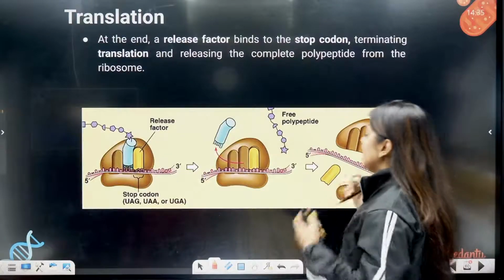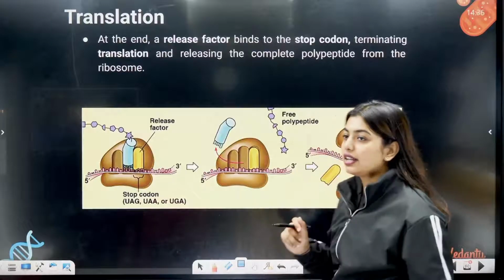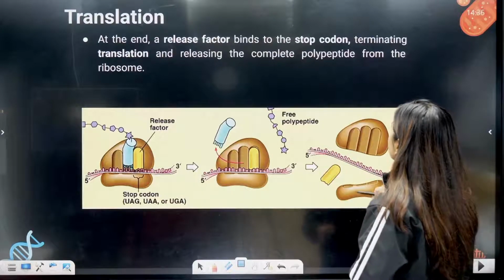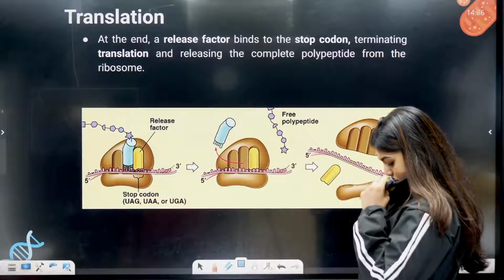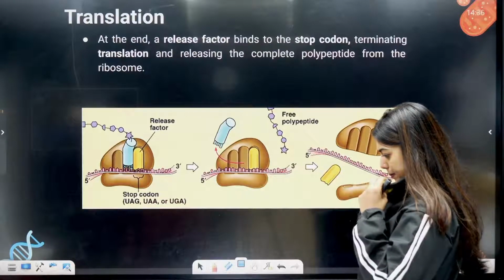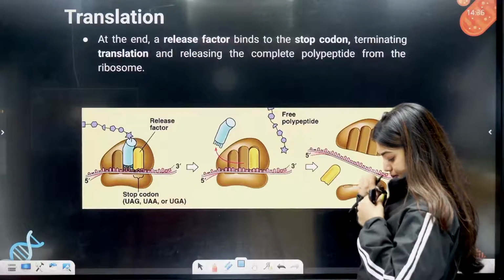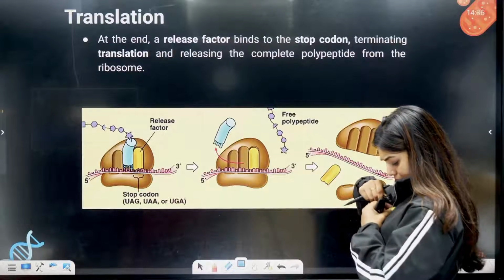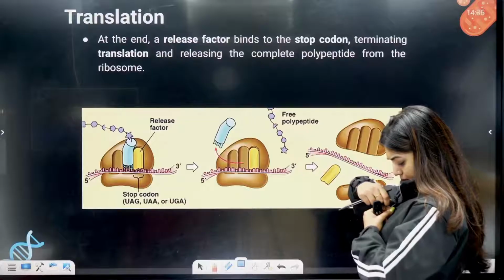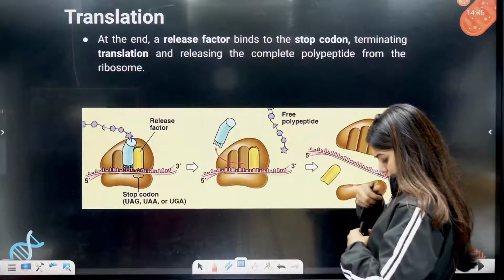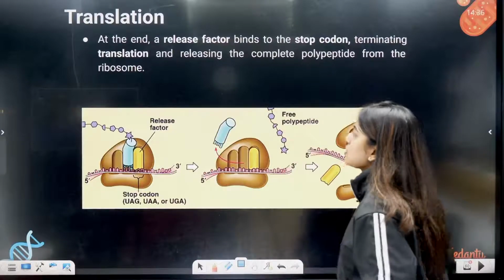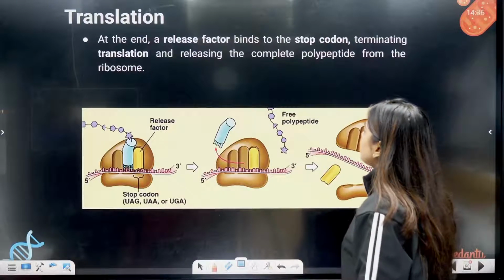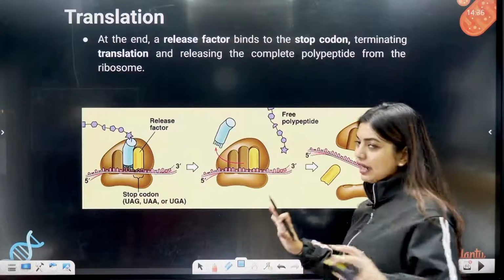At the end, a release factor binds to the stop codon, terminating translation. Okay, students, at the end the release factor binds to the stop codon, terminating translation.